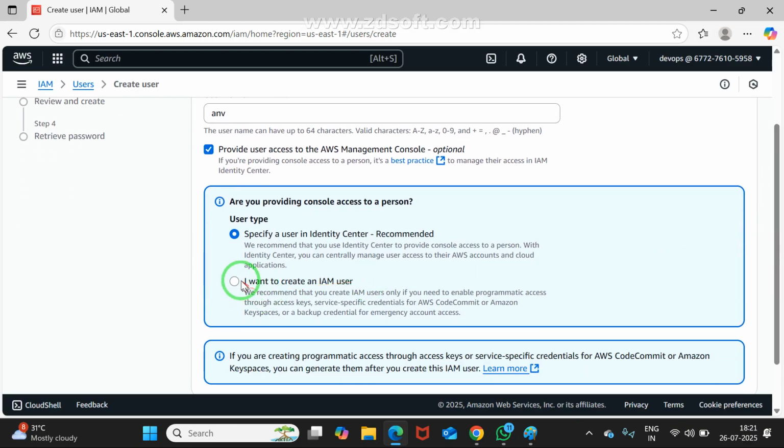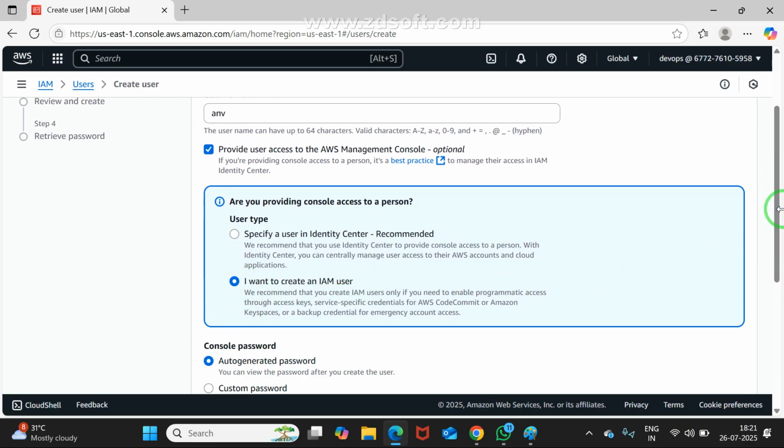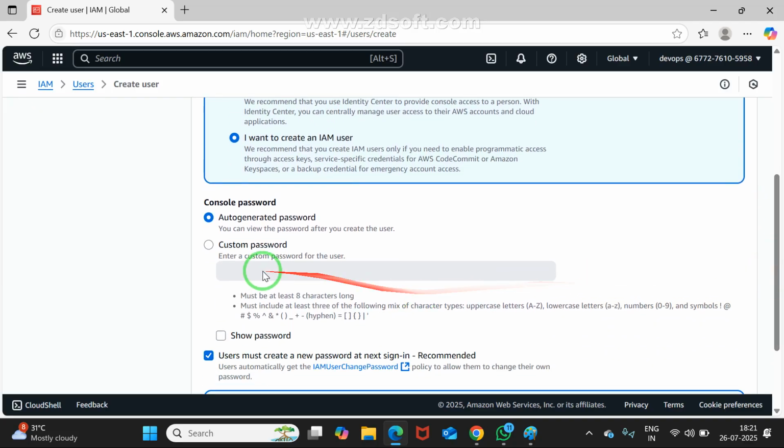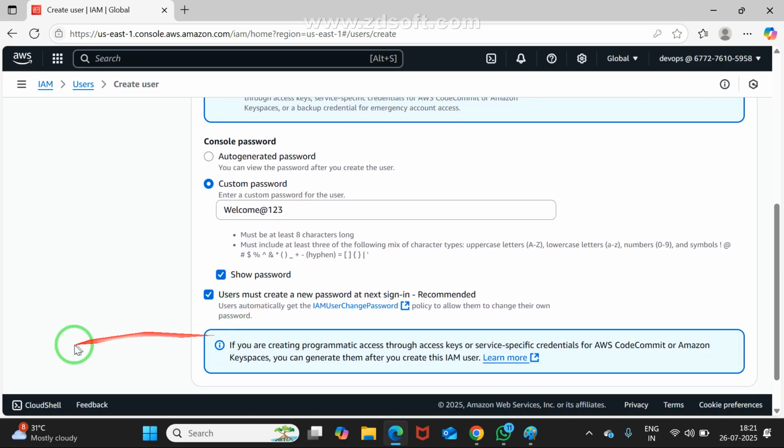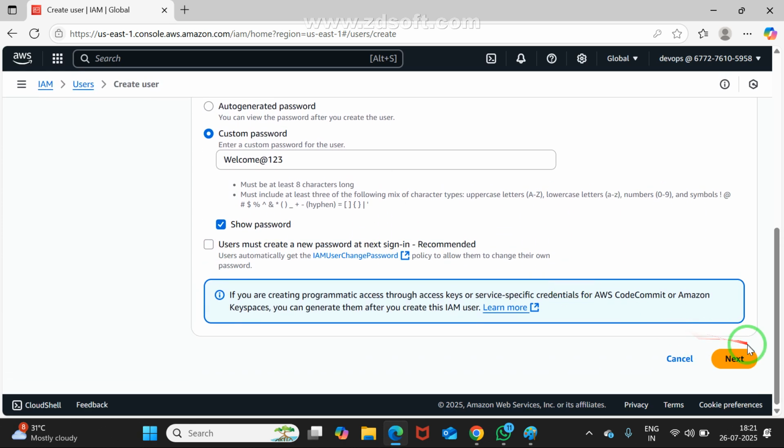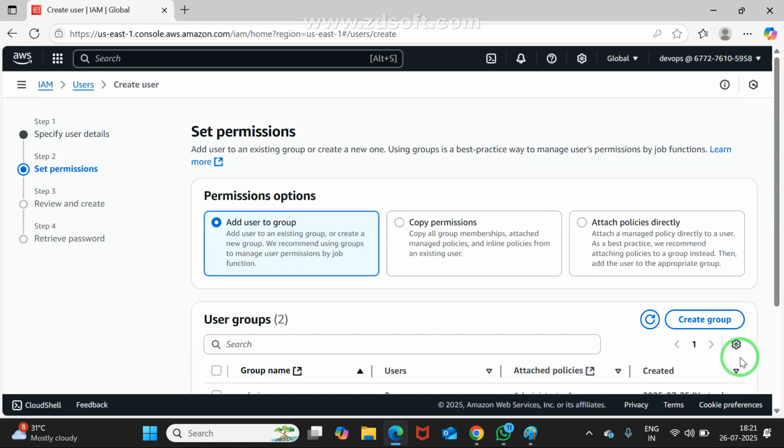For that, I want to create an IAM user. There I am taking a custom password. For everyone, I am giving a common password. You may know it: welcome@12. See the password, everyone can enter it. I am not asking for the password to be changed, but simply creating it. Next.